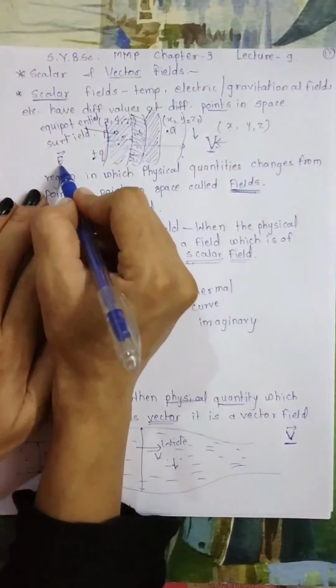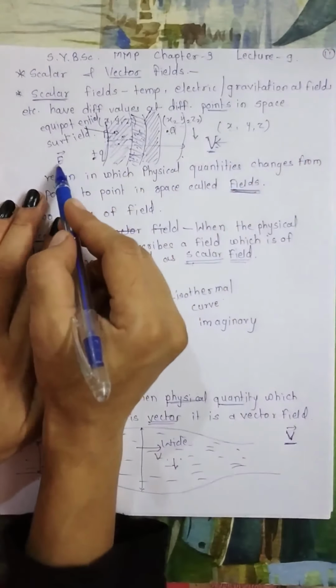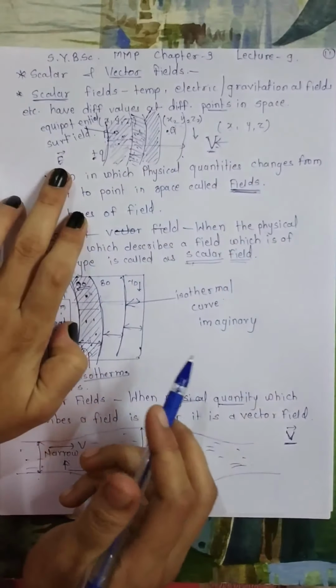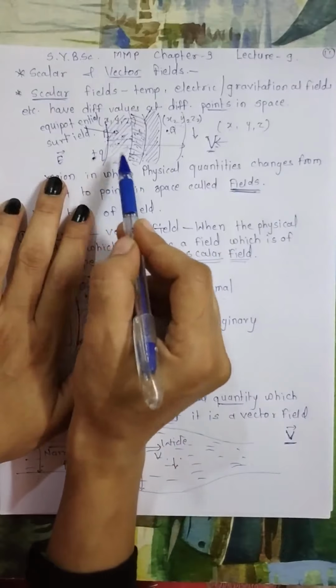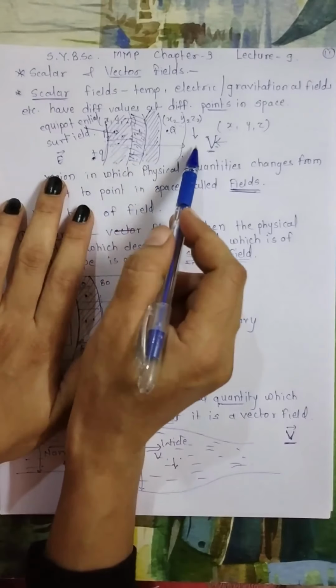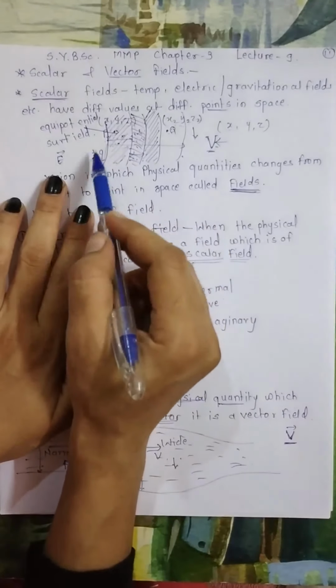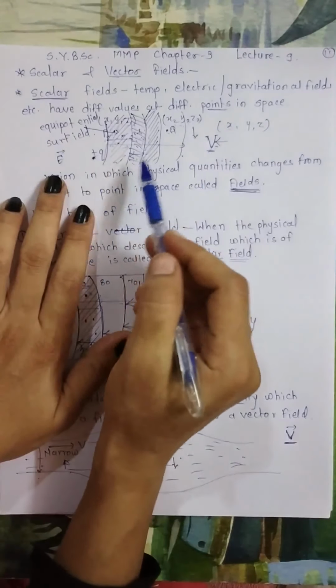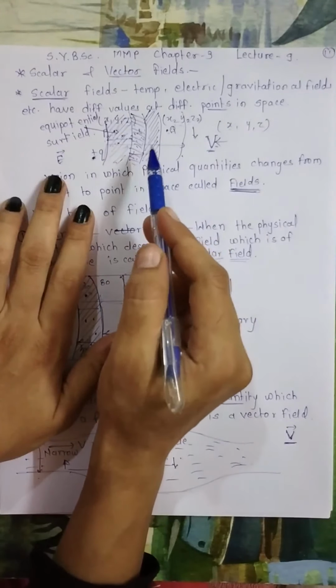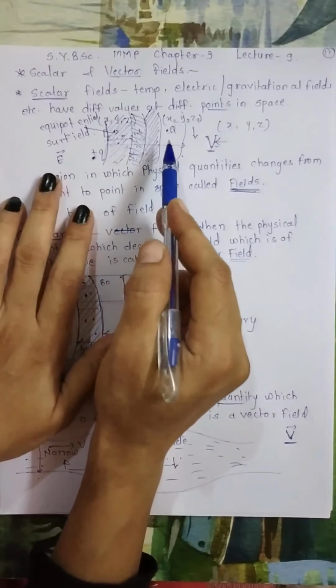This is a vector, while potential is a scalar. The electric field will be larger near the point charge and will decrease as we go away from it. This is again a function of space in the region, so this is also known as a vector field.